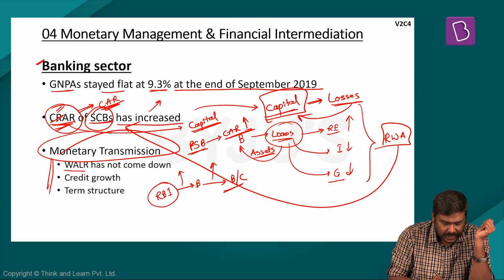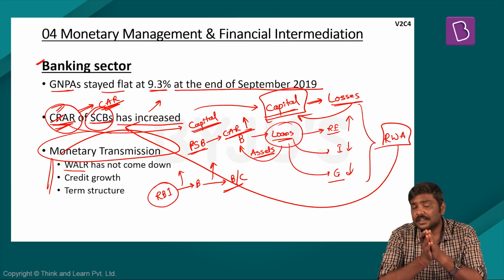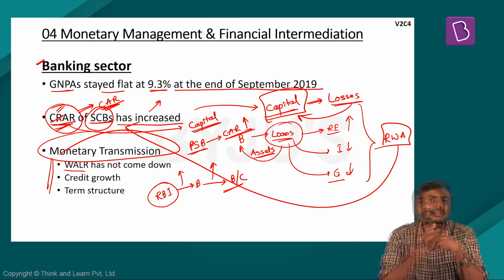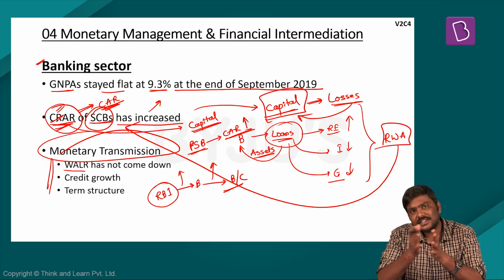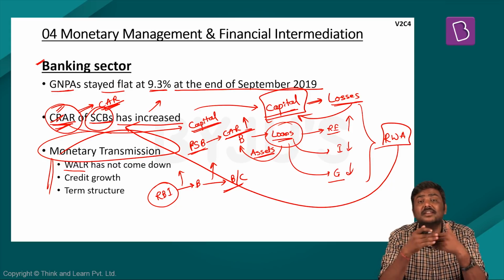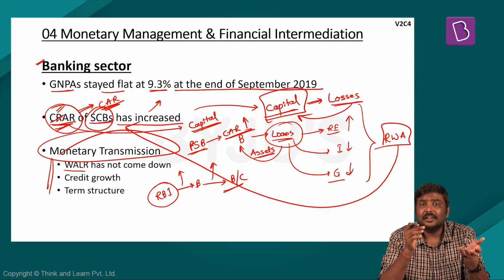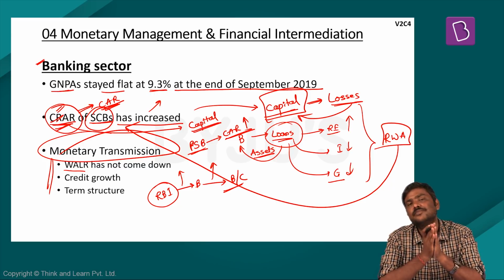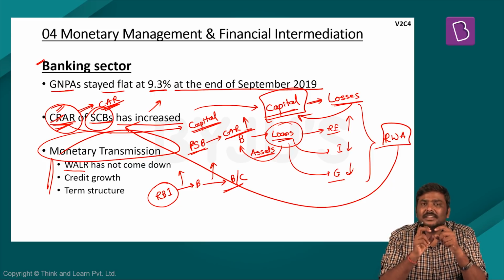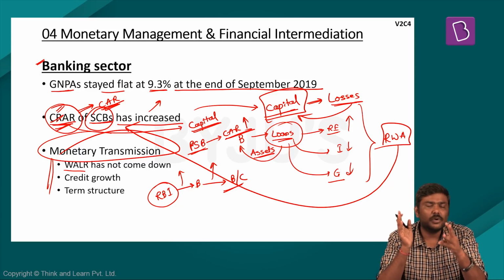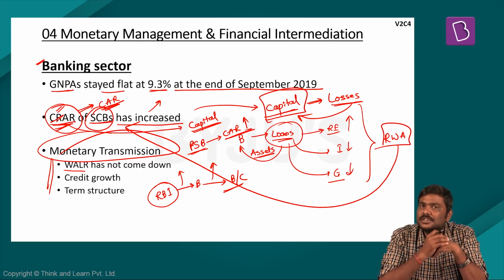One, weighted average lending rate. Please understand this, the banks will borrow from RBI and will issue to the borrowers in the market. This monetary policy transmission in recent times has been very weak or very inefficient, which is reflected in the fact that RBI has reduced its lending rate by more than 100 basis points, whereas all the banks put together have not reduced their lending rate even by 50 basis points. So RBI has said that this is an inefficient monetary policy transmission, and the survey makes three very important findings with respect to monetary policy transmission.